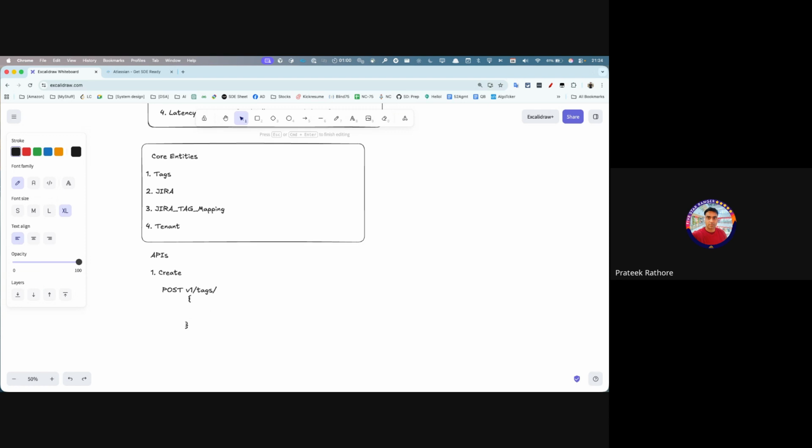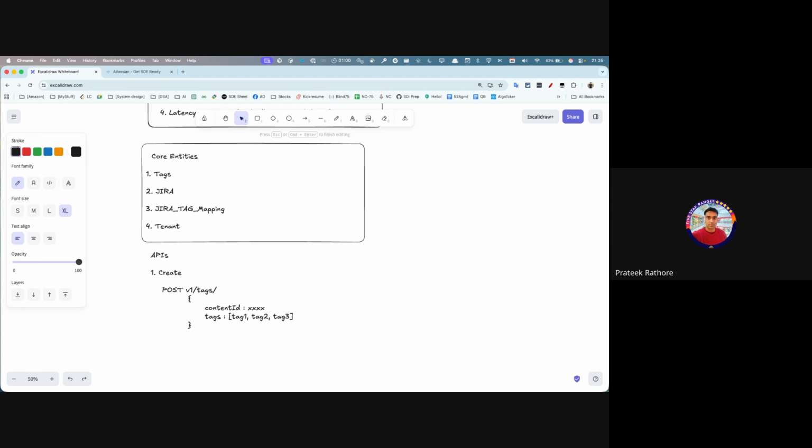So what I am actually saying is that there will be some content ID, let's say XXX, and then I will have some tags. So this will be some hashtag, tag one, tag two, tag three, something of this sort.